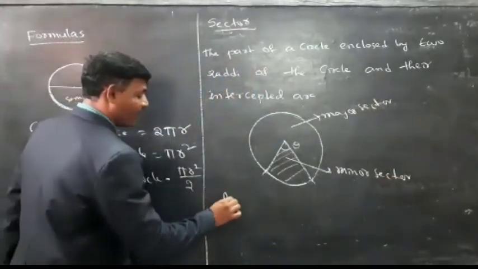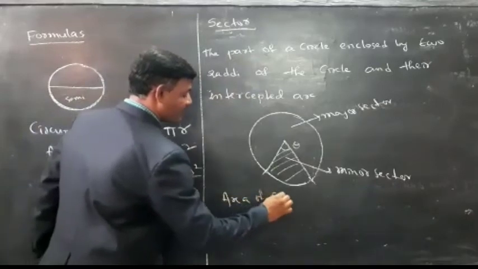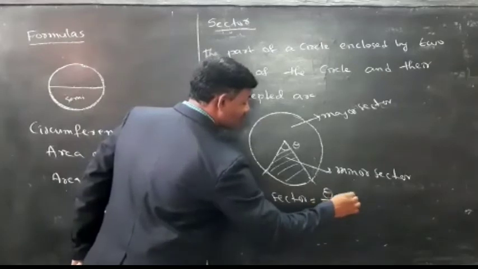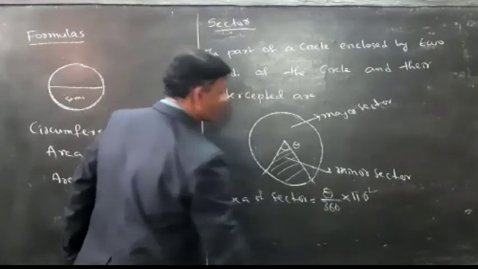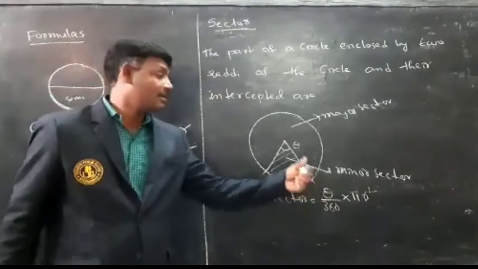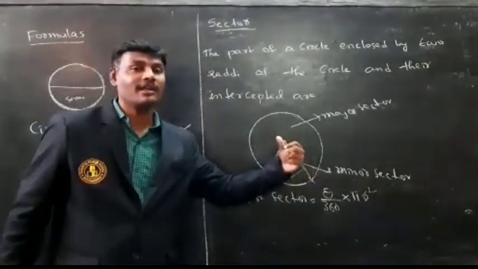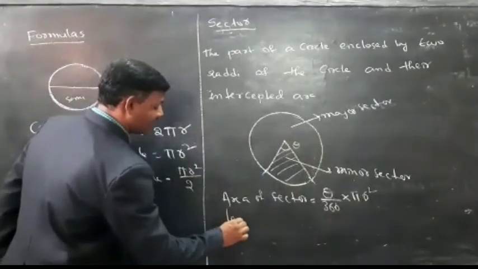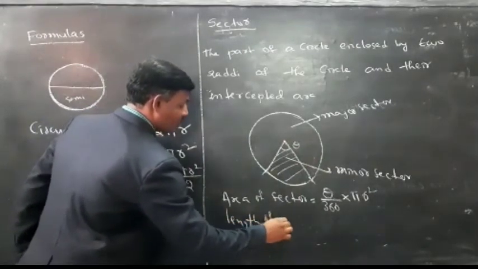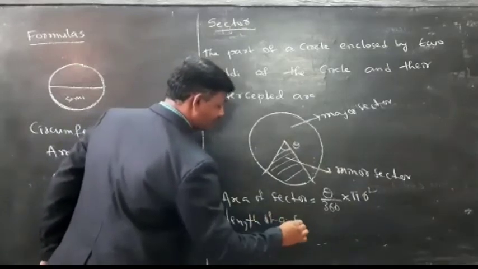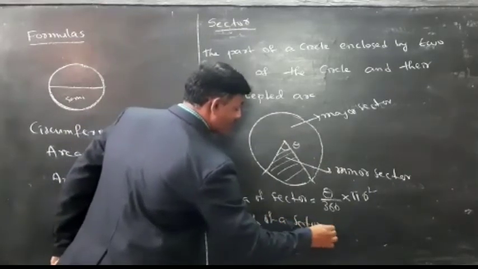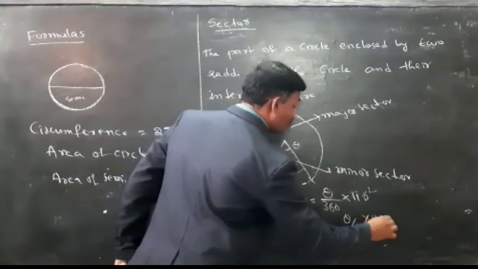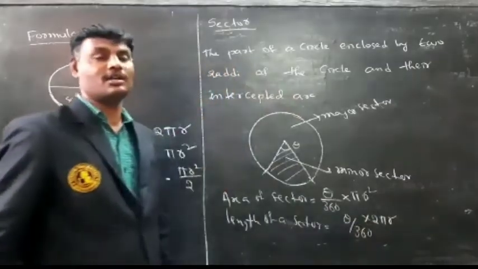Next, to find the area of sector. What is the formula? Theta by 360 into pi r square. What is the meaning of theta? The angle which is made with the center. Next, length of an arc. To find the length of the arc, what is the formula? Theta by 360 into 2 pi r.